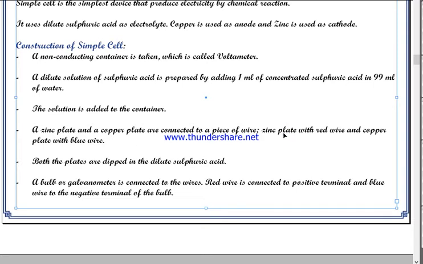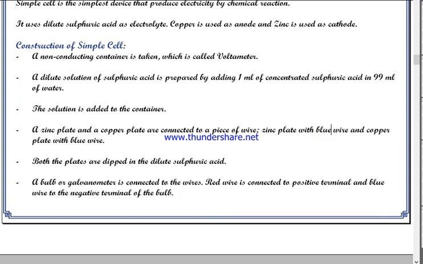Red means danger, blue means no danger, peaceful, isn't it? So the red wire is attached to the positive terminal. I guess I made it opposite here. Yes, the zinc plate is with the blue wire, sorry for my mistake, and the copper plate with the red wire.